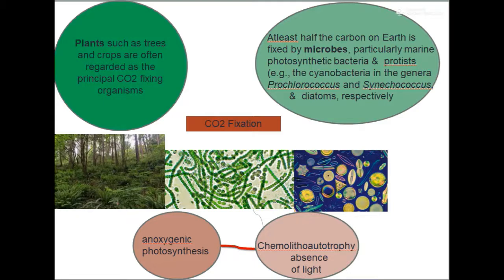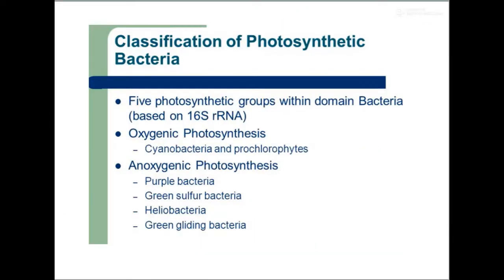Of course, these two are clear to you. We will explore anoxygenic photosynthesis and chemolithotrophy in the coming slides. Now, anoxygenic photosynthesis is a process where oxygen is not liberated. The process of photosynthesis will happen, but oxygen is not liberated.